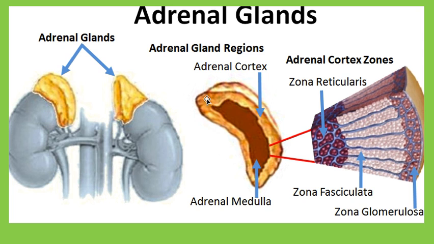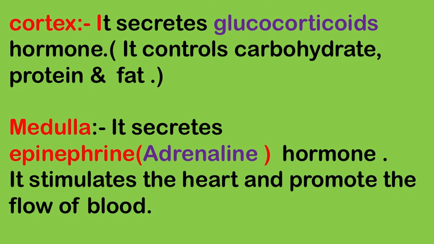You can see here the adrenal gland region, the adrenal cortex and the adrenal medulla. Both the cortex and medulla secrete different types of hormones.